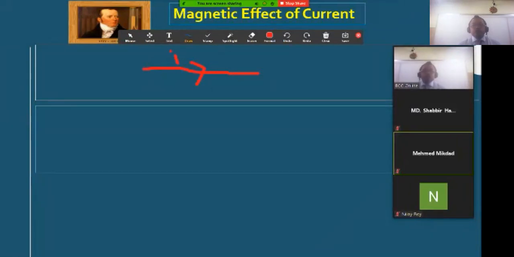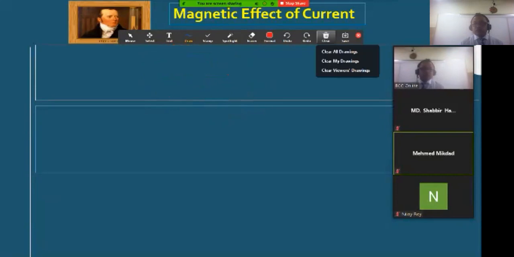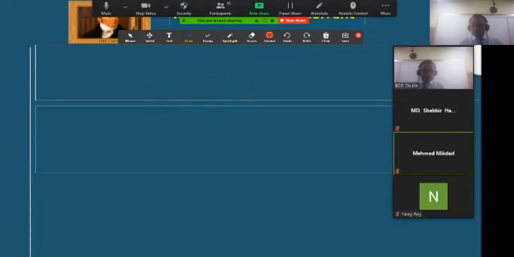So according to Oersted, we get some amount of magnetic field around this conductor, and this effect is known as magnetic effect of current. And today I am going to discuss in detail about magnetic effect of current. So no more delay, let's see something.